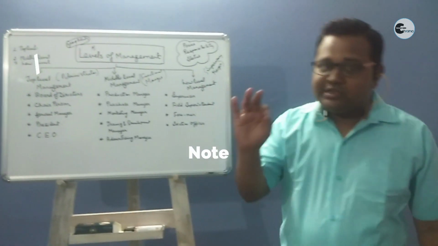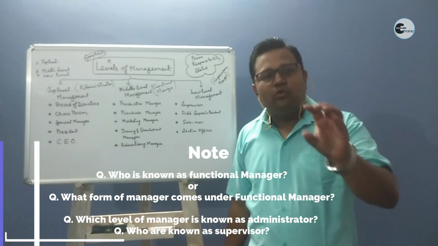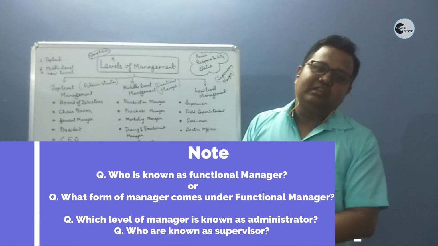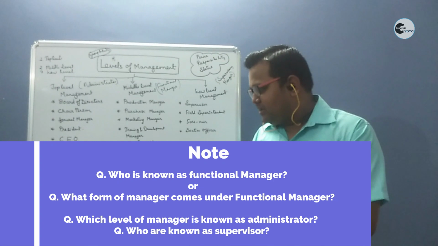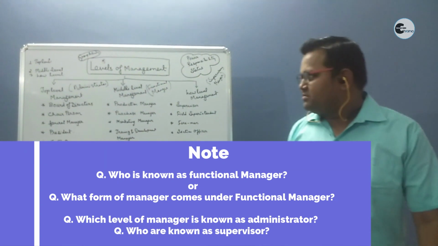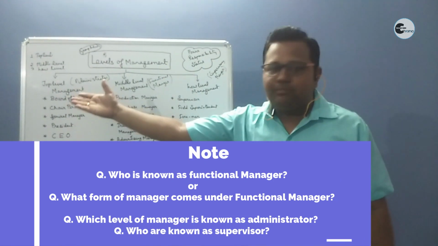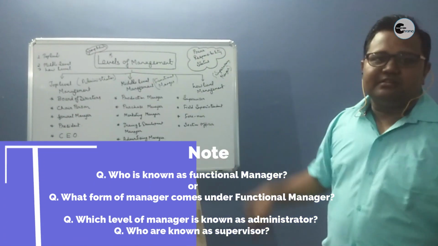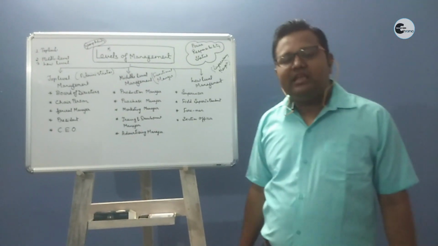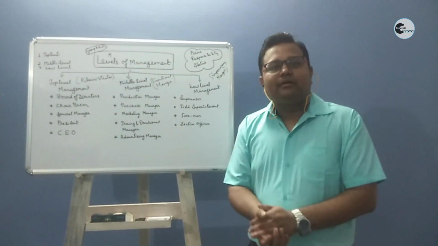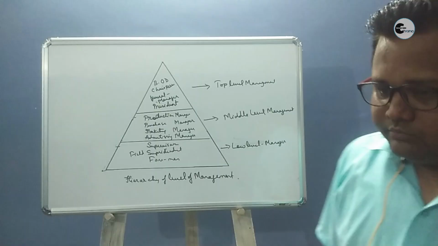Dear students, a question might be asked: which level of manager is known as functional manager? What form of manager comes under functional manager? We will write production manager, purchase manager, like that. Which level of management is known as administrator? What will be the answer? Top level management. Who are known as supervisors? What will be the answer? Low level management. And levels of management are very essential to have a good concept about management and to run a business or an organization.